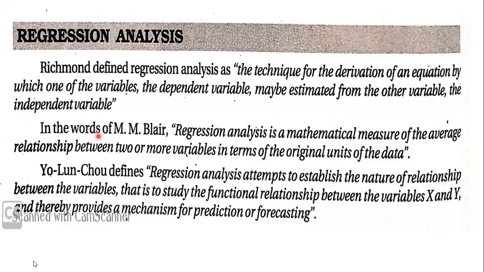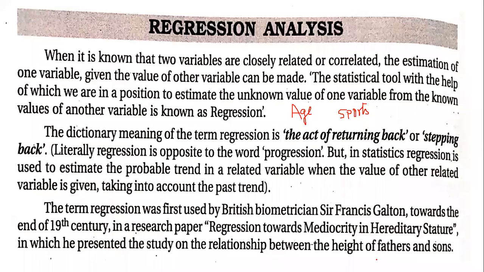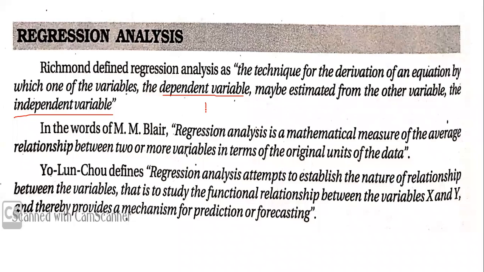So in every regression you will have two variables, one dependent and another independent. The dependent variable is something which is dependent on the other variable. Let's take for example this research paper, height of fathers and sons. There are two variables, height of fathers and height of sons, right?